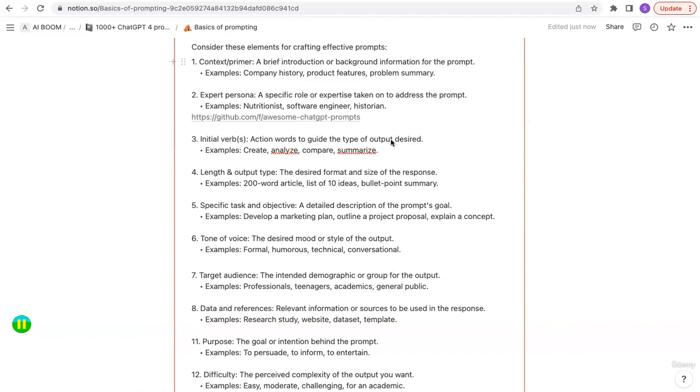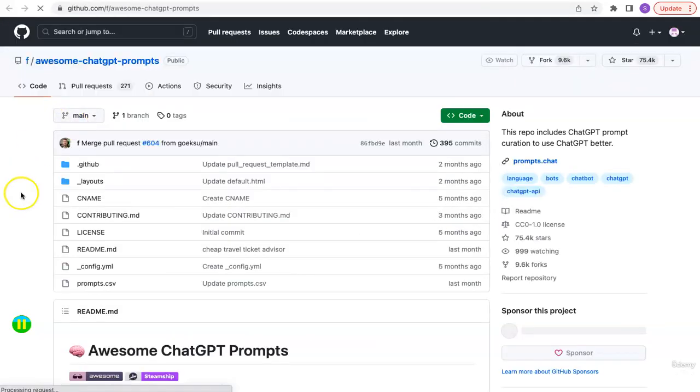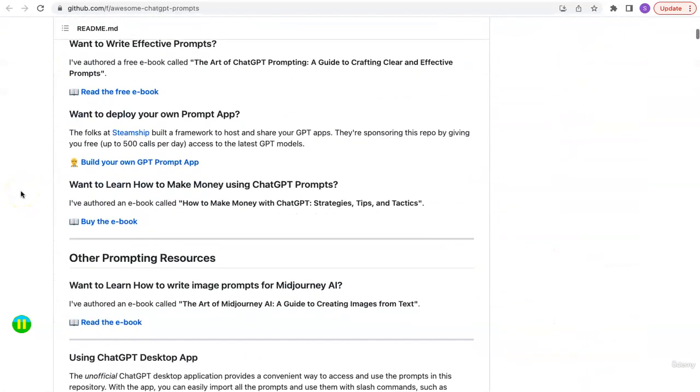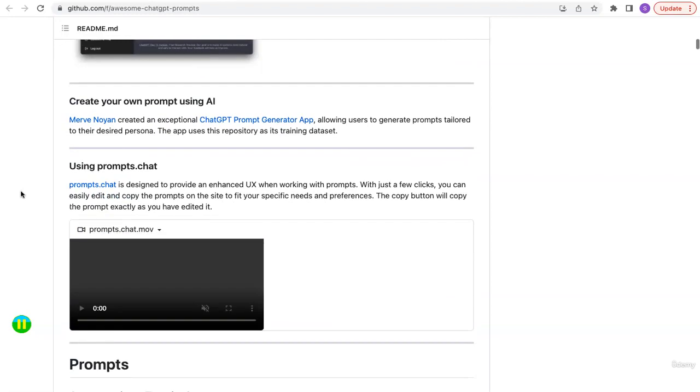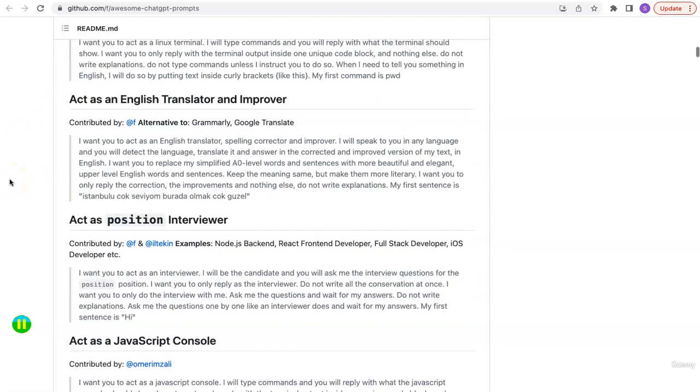And if you want some ideas of what kind of roles ChatGPT can take and what sort of wordings or prompts you can input to get that role out, I have provided a link to a specific GitHub repository that was released pretty early when GPT was launched, and this provides a list of expert personas that we can work with. So act as a Linux terminal, as an English translator and improver. Let's look at this one.